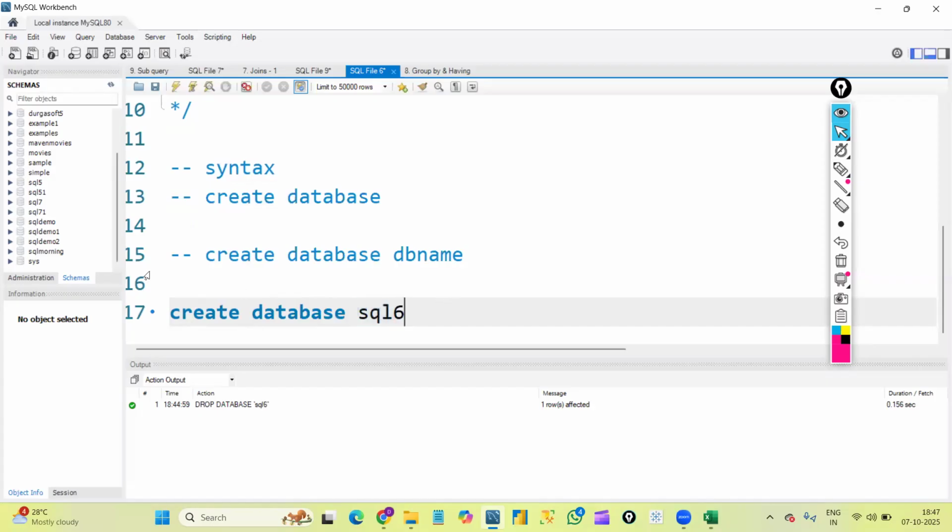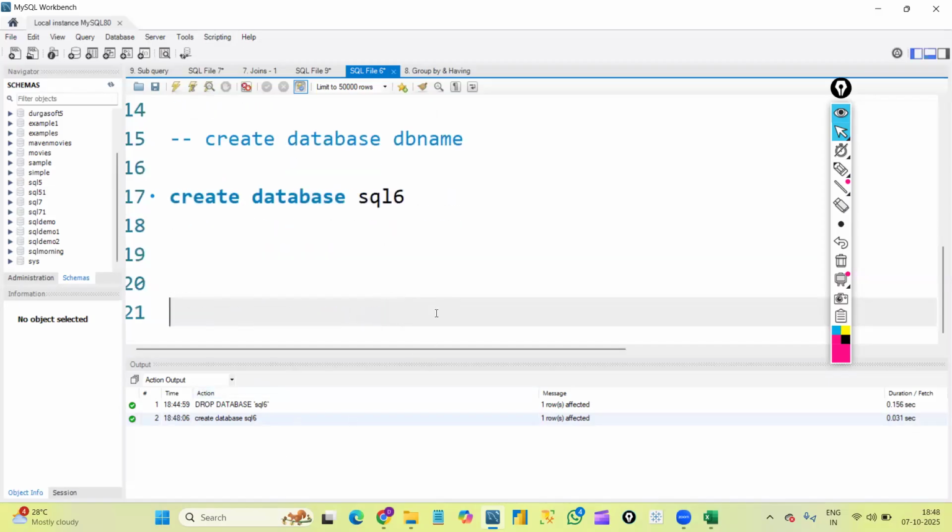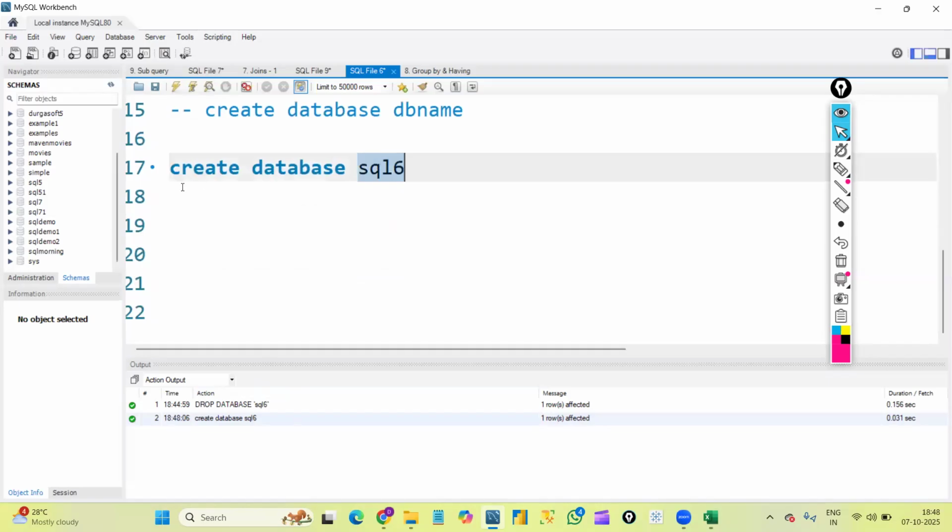Okay. And you can see here, I want this to execute. So I didn't keep any comments before, right? Normally I wrote this. So I'll just select this line and execute it by clicking on the third icon here. Okay, you can see at the bottom, it got executed, one row is affected, right? And if you can see a green tick mark like this, that means it got executed successfully. And if you get any errors, first of all, you can see a red cross mark and you can see the error message also in the output section itself. Okay, now we created our first database by using the syntax create database, database name.